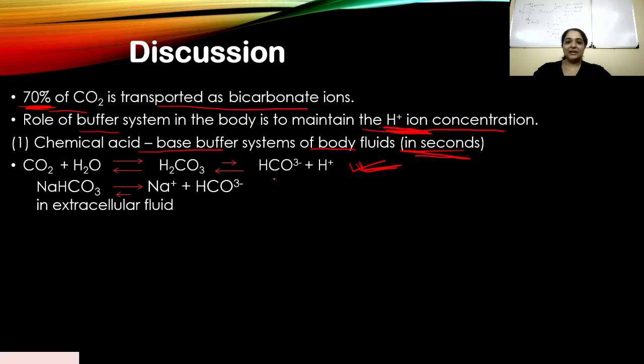This is how bicarbonate ions are produced to help transport CO2, right? So you know CO2 plus water will produce carbonic acid, and then that will dissociate to form HCO3 minus and H plus. Now you notice one thing, this arrow is actually smaller than the arrow below. And there's a reason why this arrow is small.